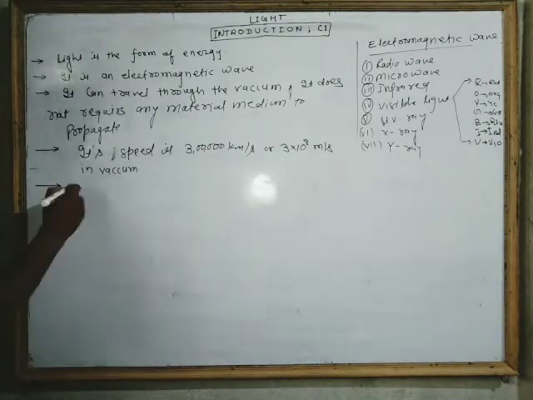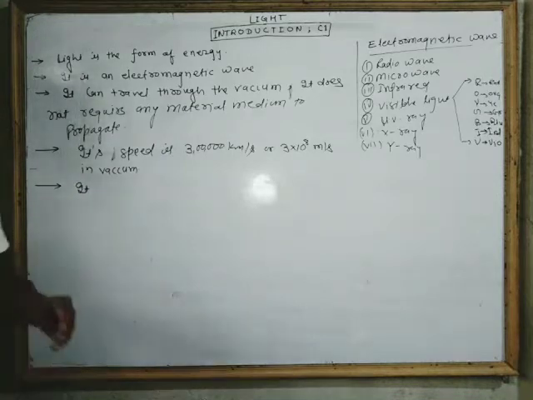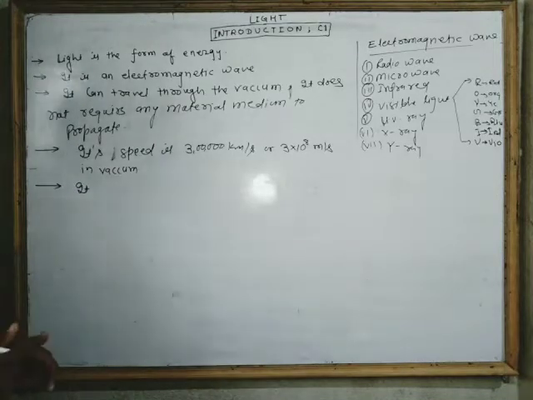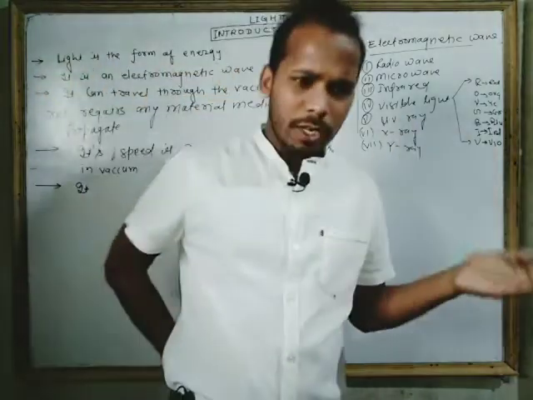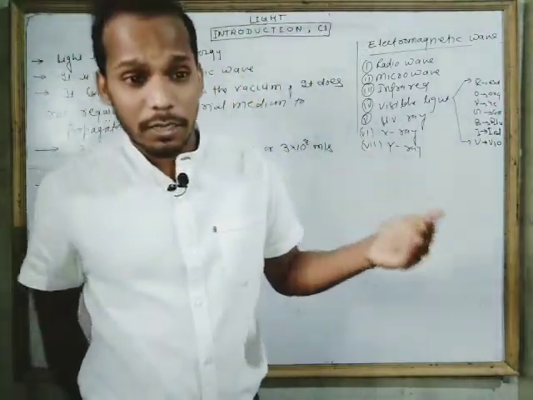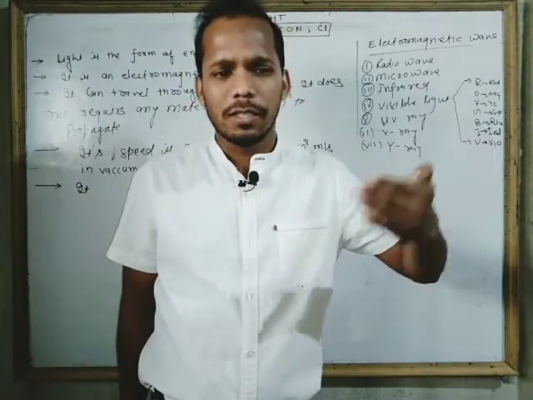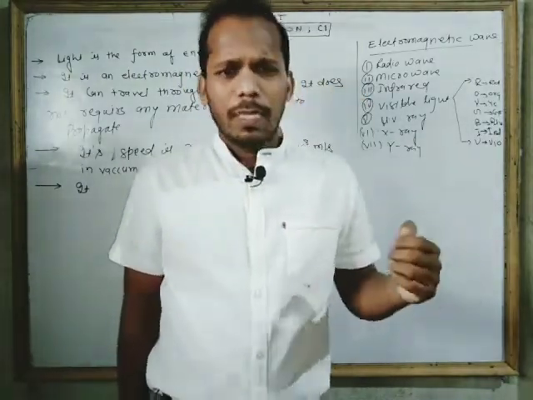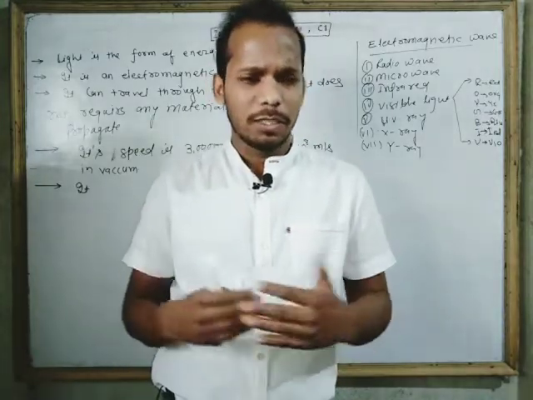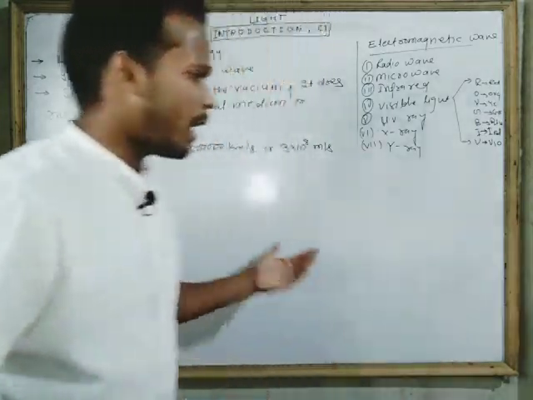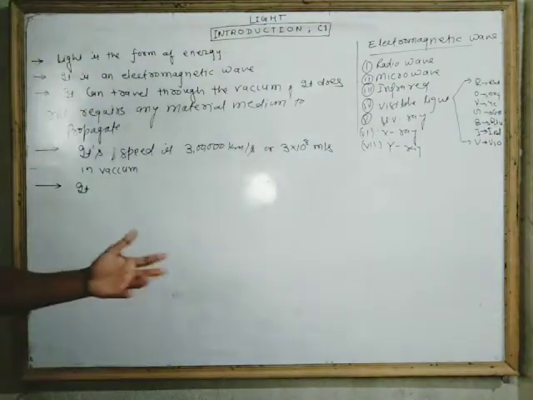Next, its speed is different when the medium is different. If light travels in air, its speed is slightly less than that of vacuum. If it travels in water, its speed is slightly less than both air and vacuum. So in different materials, the speed of light is different. I am writing all the speeds that I know.